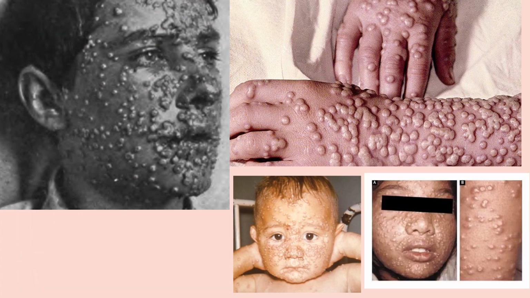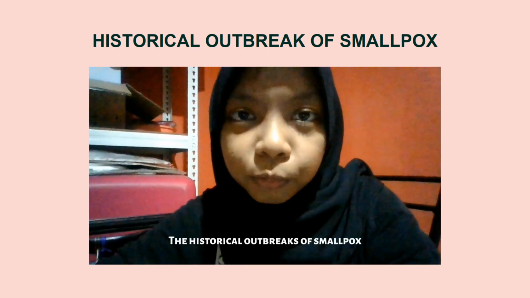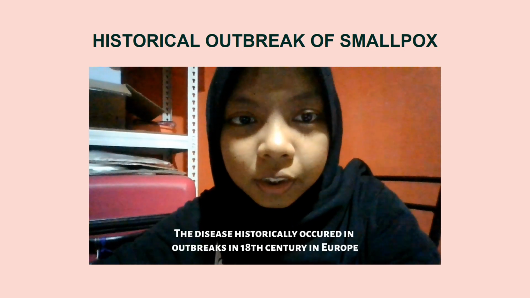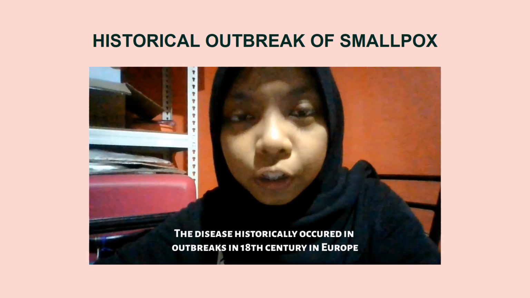So this is smallpox, which looks like rashes all over the body on our skin. The historical outbreaks of smallpox. The disease historically occurred in outbreaks in the 18th century in Europe.